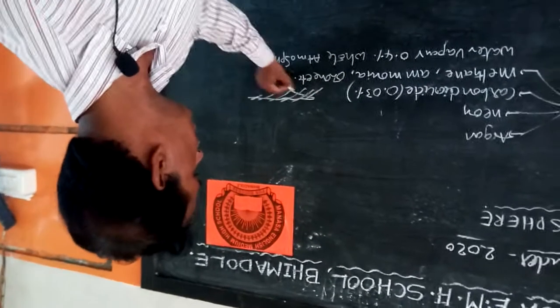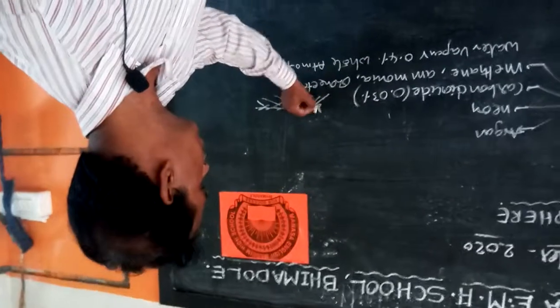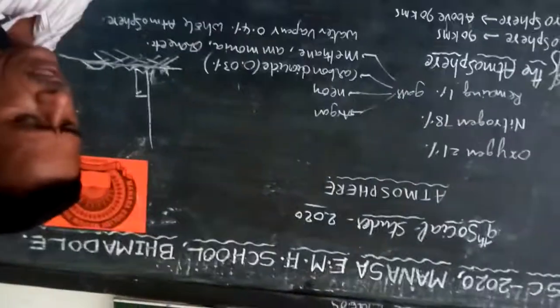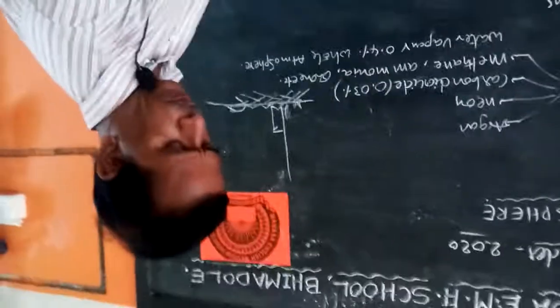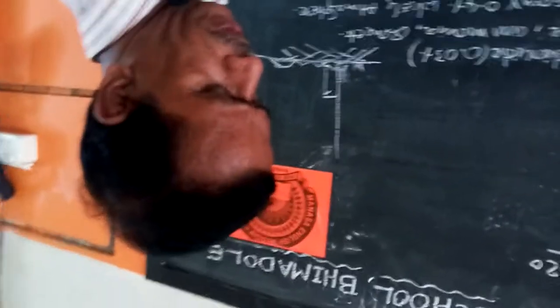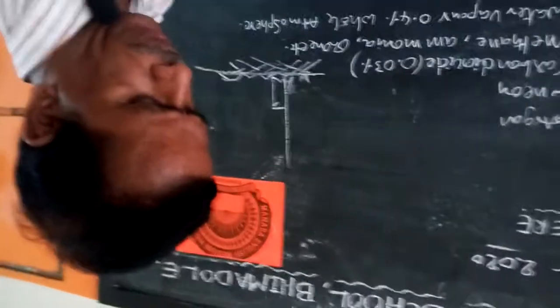It is the lowest layer of the earth's atmosphere. The average height is 13 kilometers; it extends roughly 18 kilometers at the equator and 8 kilometers near the poles.